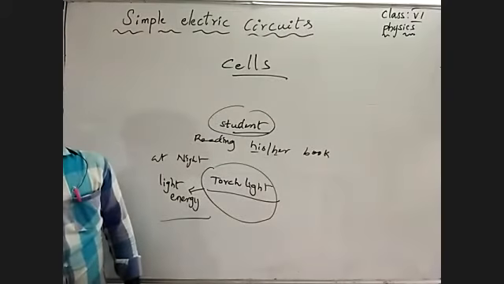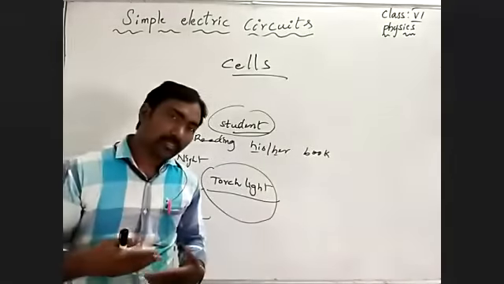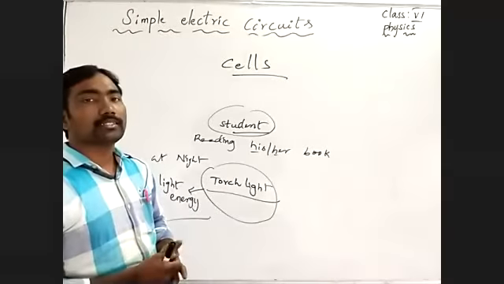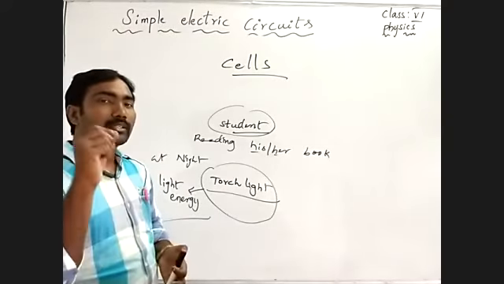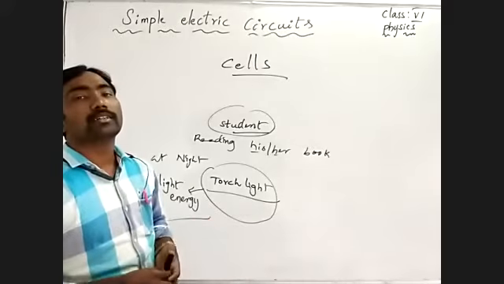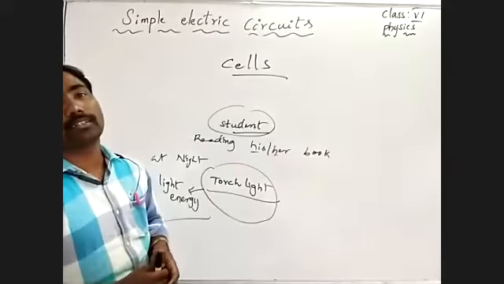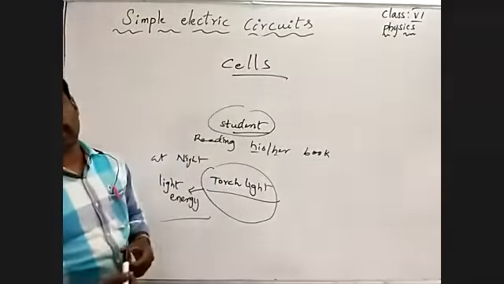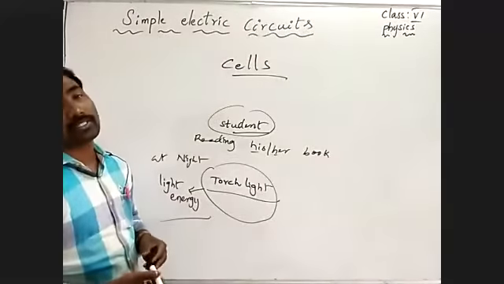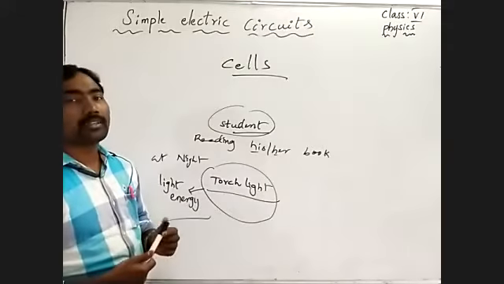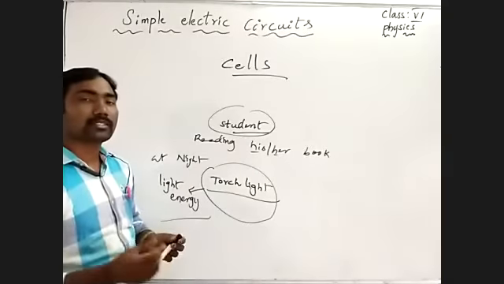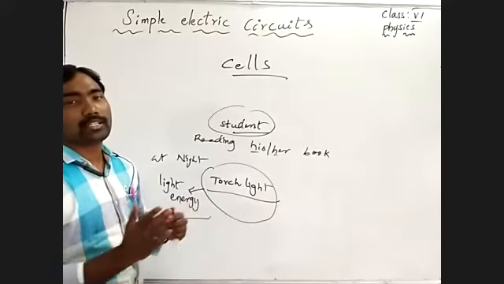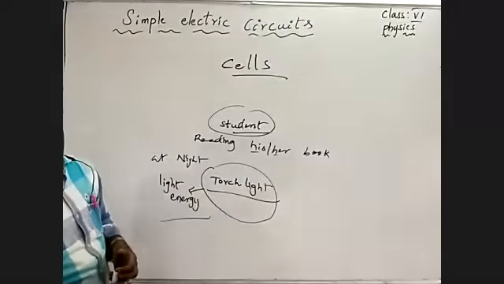Understand? The student searched again for bulb and connection damage, and looked inside the torchlight. What did that student find? There are no cells. Again, the student got cells from somewhere and arranged them inside the torchlight.